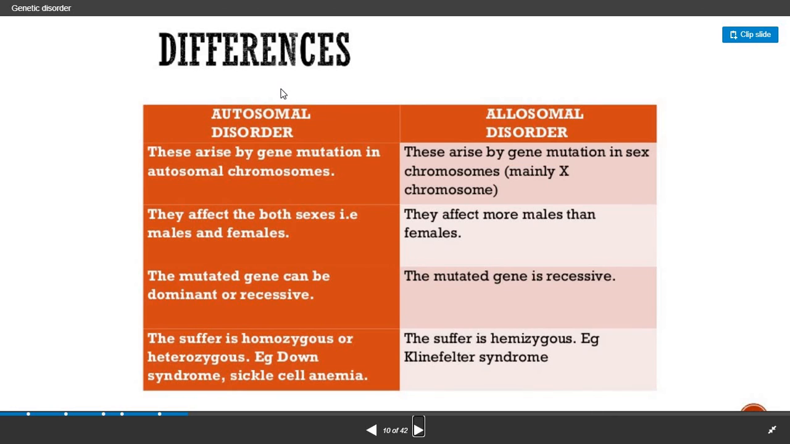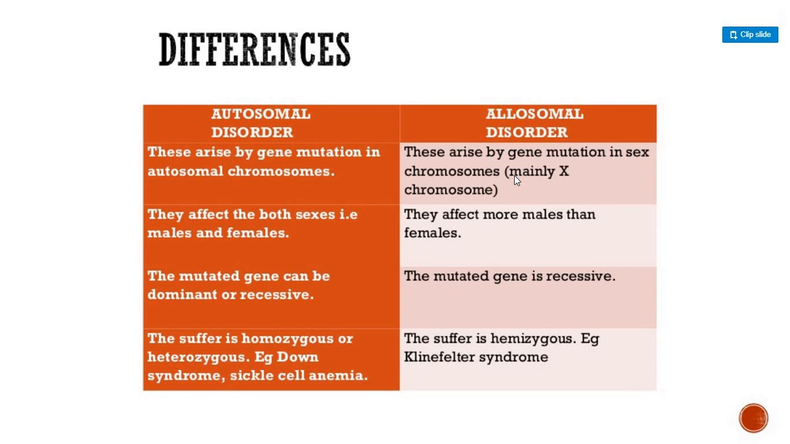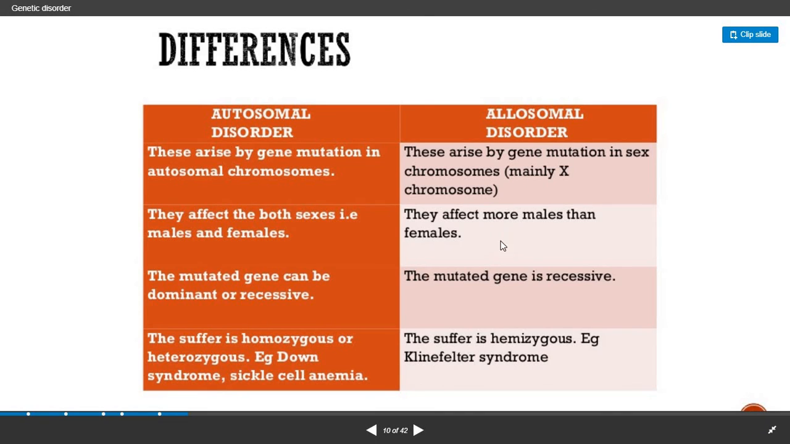What are the differences between the autosomal disorder and the allosomal disorder? Autosomal, this arises by gene mutation in an autosomal chromosome. Allosomal, this arises by gene mutation in a sex chromosome, mainly the X chromosome. In autosomal they affect both the sexes, that is male and female, whereas in allosomal they affect more males than females.